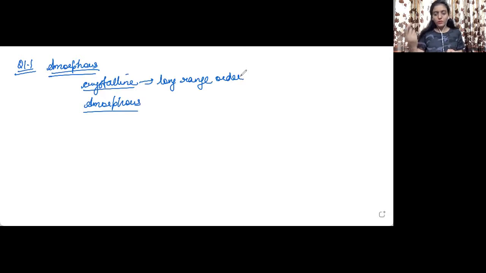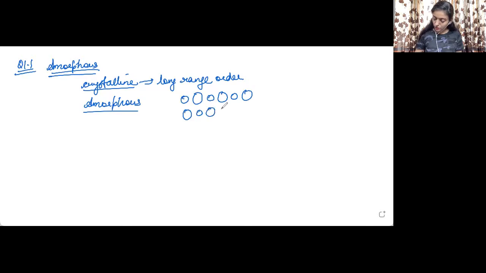Wherever you will look, whichever part of the crystal you will take, it will be having the same arrangement as that of the other part of the crystal. All right. So for example, there are 2 types of particles which are constituting a solid, which is crystalline. So there will be a regular specific arrangement of the particles in a long range order.